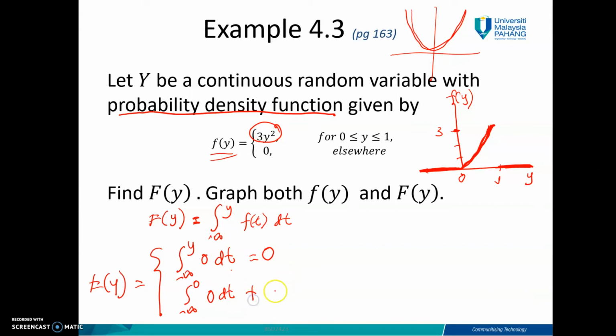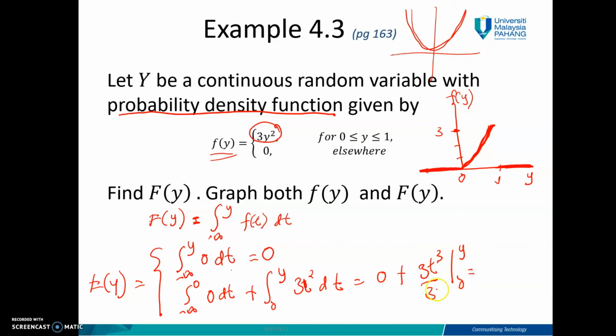So plus 0 to y. Here 0 to y, you get 3y squared. Because we use t, we will have 3t squared dt. So when you integrate, the first part you get 0, plus this one you get 3t cubed over 3, from 0 to y.